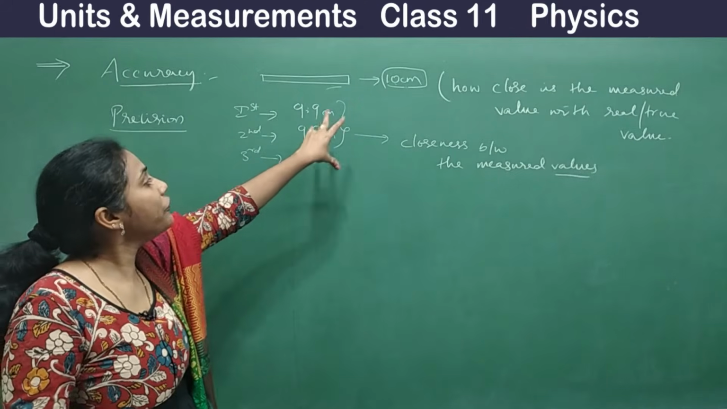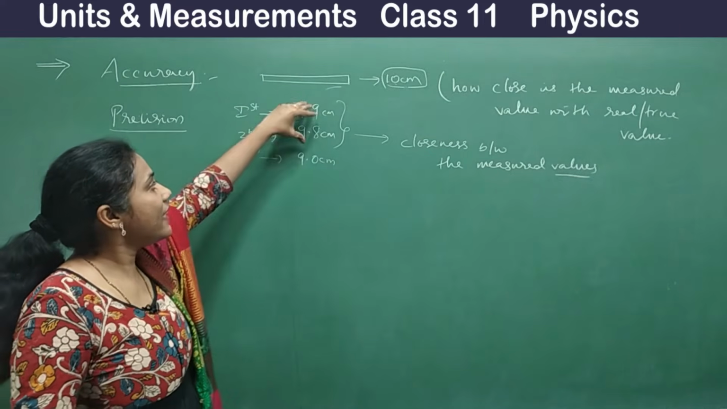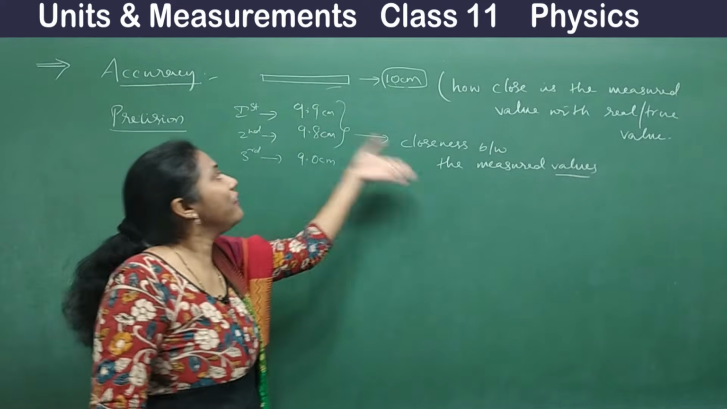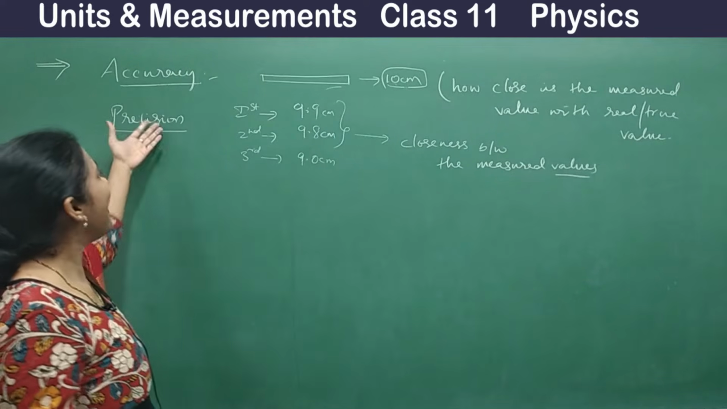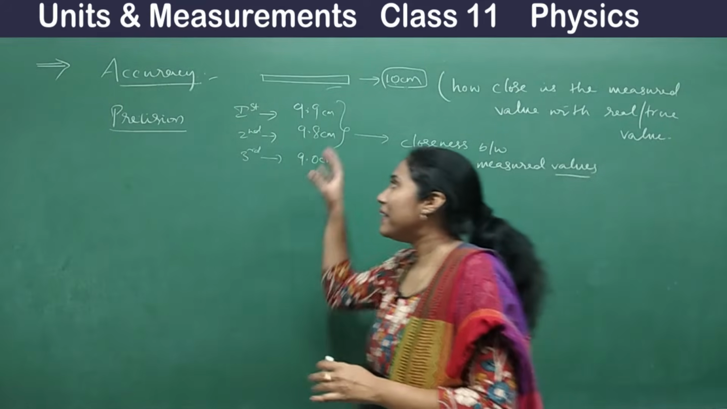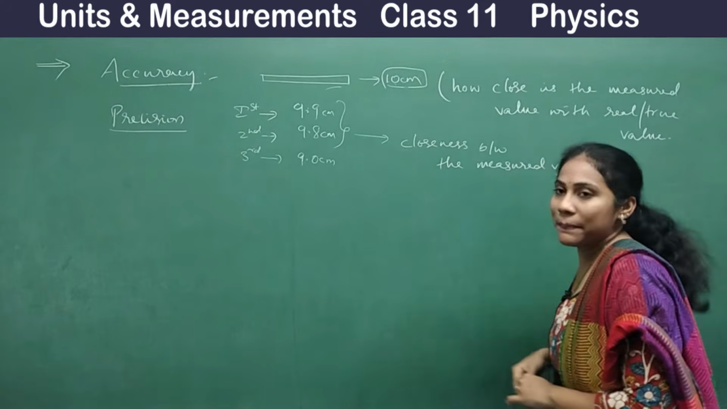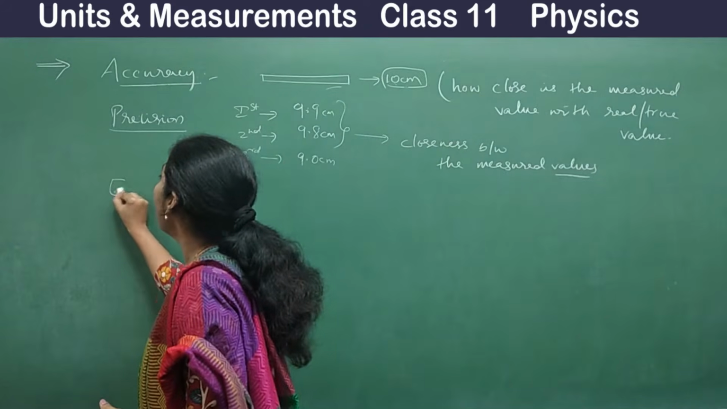If I have to give the actual value here after doing 3 attempts, I can select these two values and give the average of these values, right? So that is what we mean by precision. These are the actual meanings behind accuracy and precision. And now let us go for error.